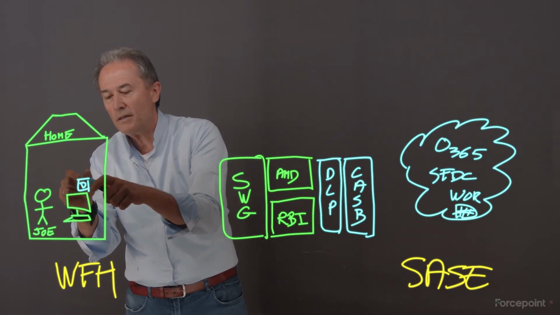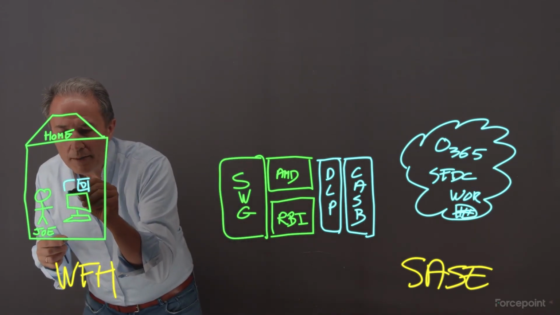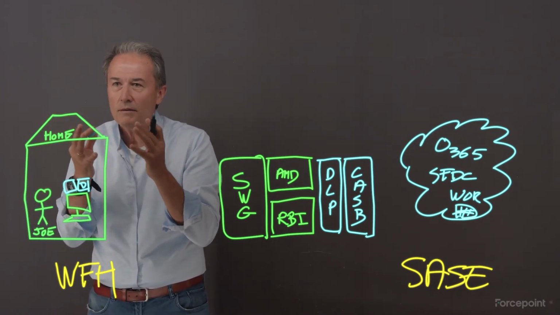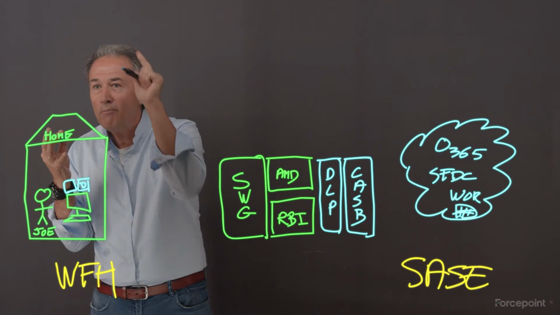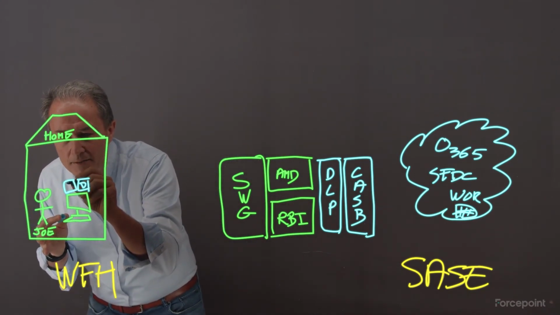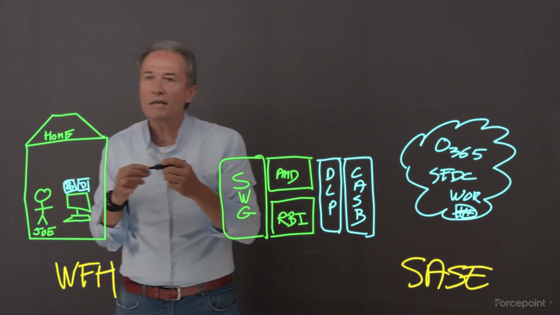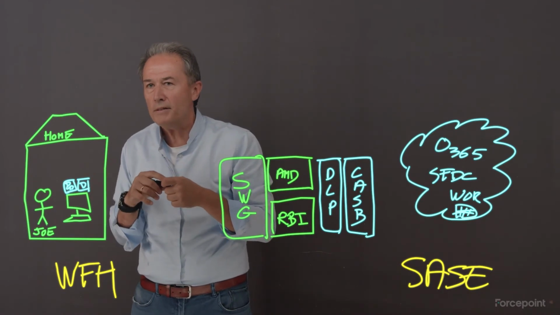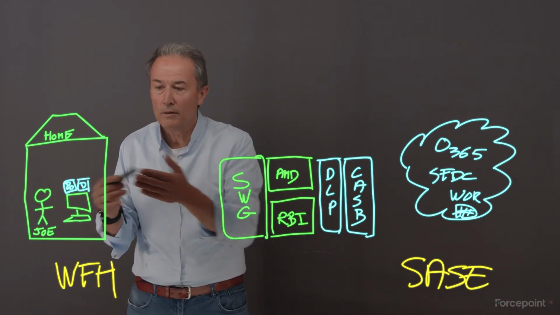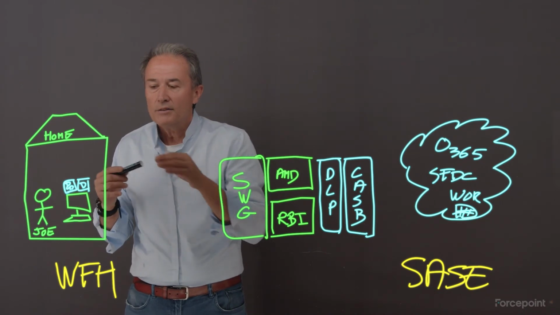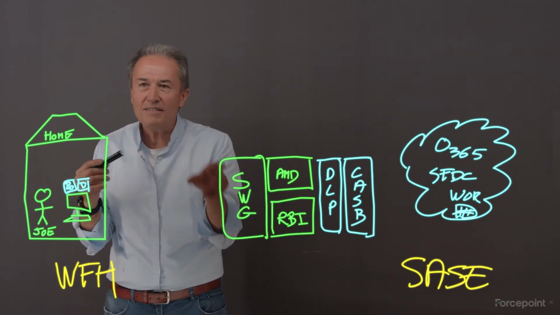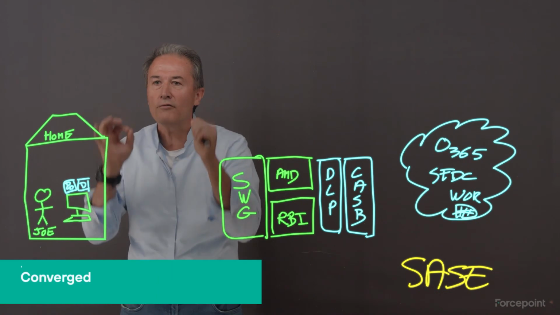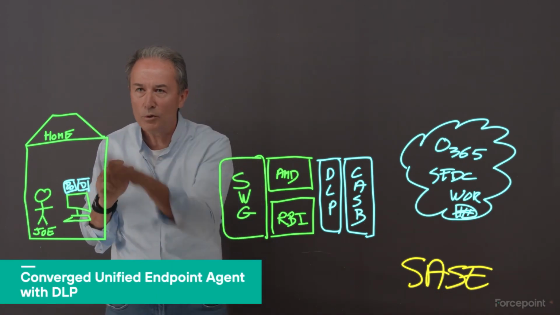We talked about the traffic steering. Here we're going to add one more control. And this is where a unified agent that has the ability to do all these security things at the same time, deploy once but get all these security capabilities. I'm going to write DLP here. We're going to have the DLP agent. Number one use case that every CISO asks: how do I control what people are printing at home? I need a DLP agent. The power, though, is that the same agent that's steering the traffic is also able to protect your data at home. That is really the power. Look for a converged, unified, integrated agent. We do that at Forcepoint.